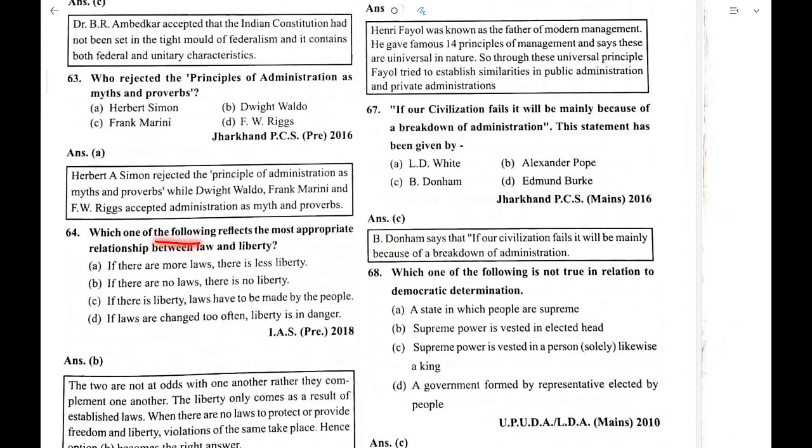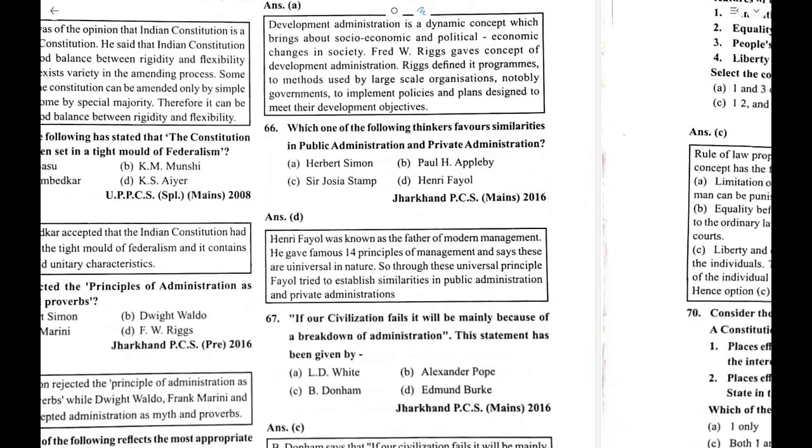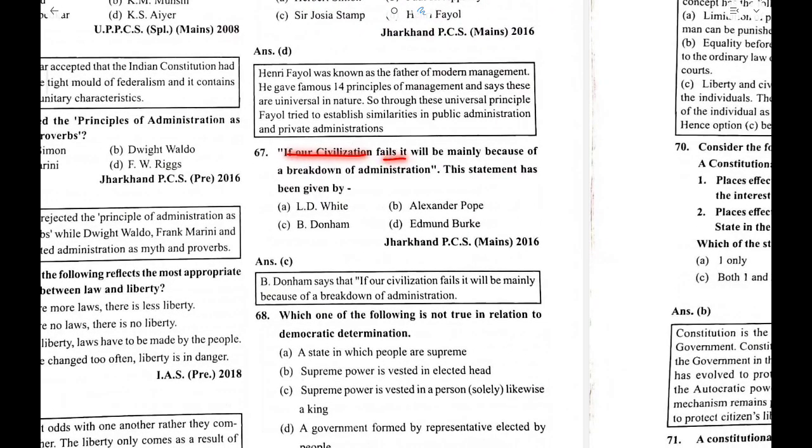Which of the following reflects the most appropriate relationship between law and liberty? That if there are no laws, there is no liberty. Who among the following is concerned with the concept of development administration? F.W. Riggs. Which of the following thinkers favors similarity in public administration and private administration? Henri Fayol. If our civilization fails, it will mainly be because of a breakdown in administration. The statement was made by B. Donham.